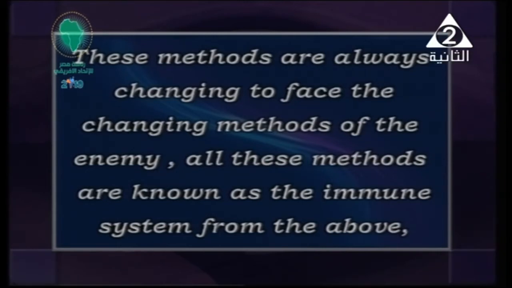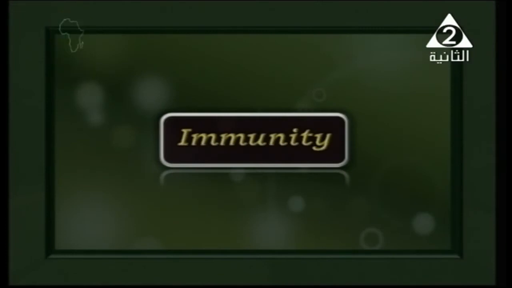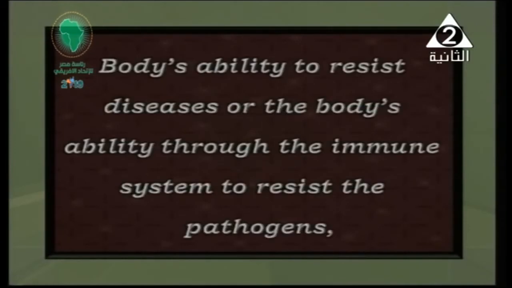Again, as we said, any living organism needs to defend itself in different ways, by running, by camouflage, by mimicry, and so on. And these methods differ from time to time. Right now we're going to start the immunity. Immunity is the ability of the body to resist and face diseases, through something called the immune system inside our body, which we're going to study in our lesson today.